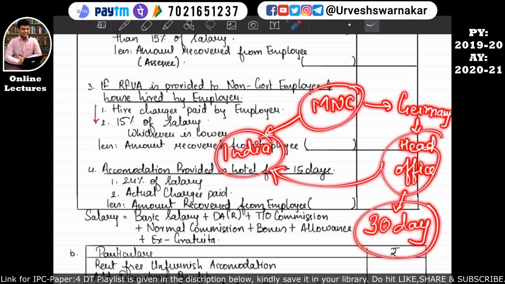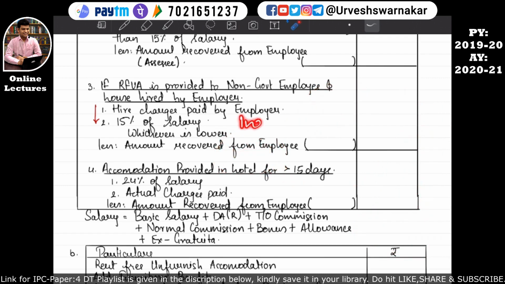So if he is going to stay hardly for 30 days in India, it is very illogical for the Indian MNC, that is the branch of that German MNC, to hire a flat. So what they will do is they will simply accommodate that head officer in a hotel.